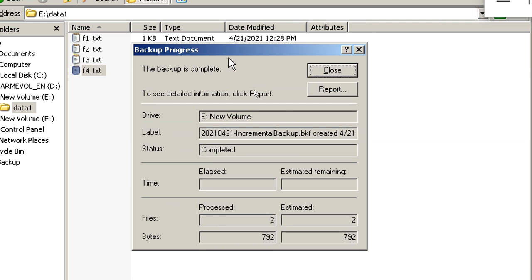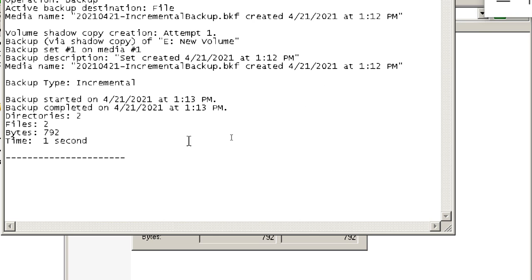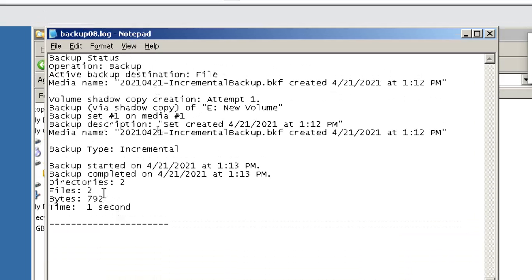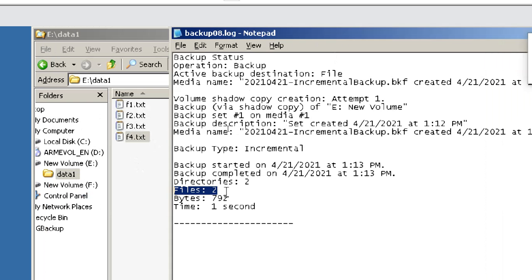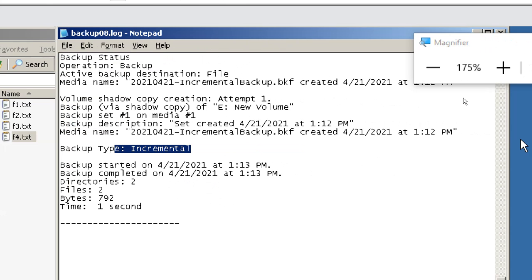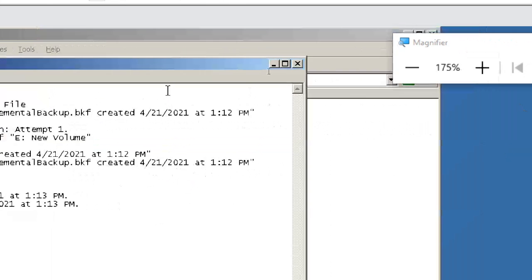If you want to see the copy backup and differential backup types, I will show you that also. Now the backup is completed and here is the report. It backs up only two files. I selected four files, but it backed up only two files. This is the incremental backup report.